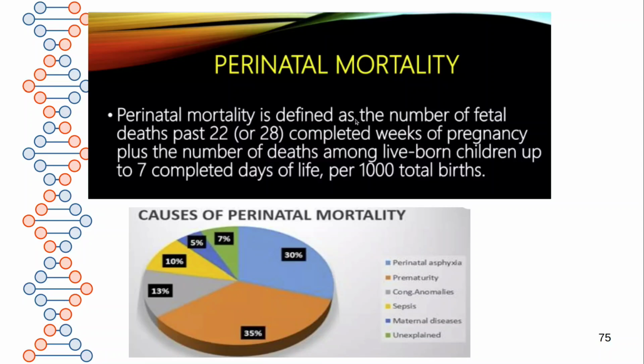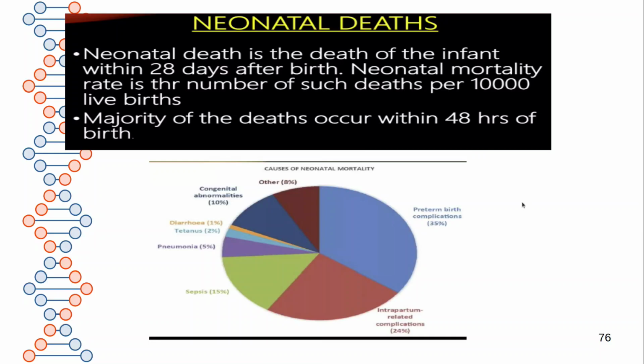Next one is perinatal mortality. Perinatal mortality is defined as the number of fetal deaths past 22 or 28 completed weeks of pregnancy, if the baby dies in the mother's uterus, plus the number of deaths among live born children up to 7 completed days of life, per 1000 total births. The causes are asphyxia, prematurity, congenital anomaly, sepsis, maternal disease, and unexplained. This we have already seen.